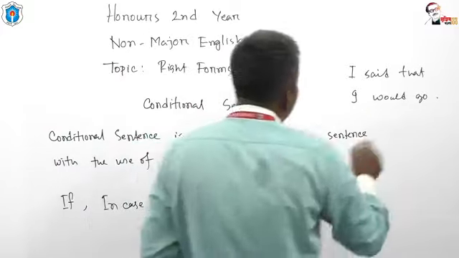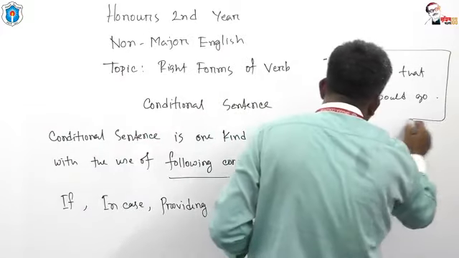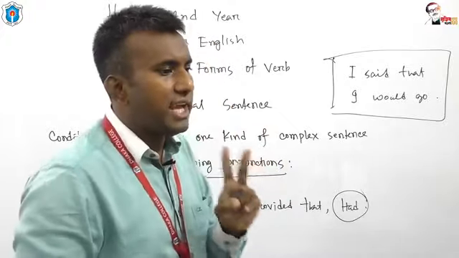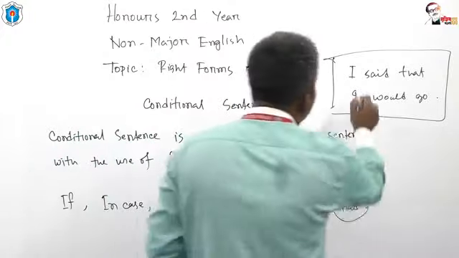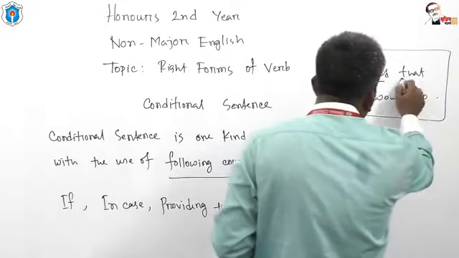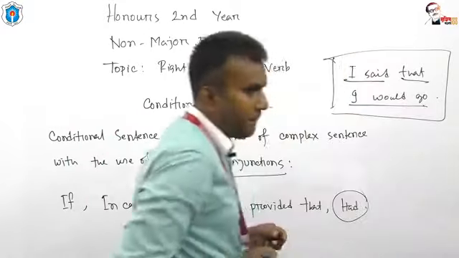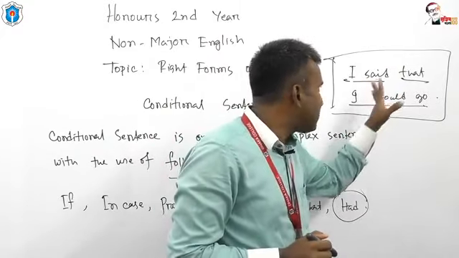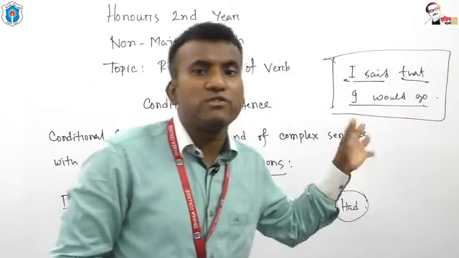Dear students, this is a sentence, okay? And in this sentence, there are actually two parts. I said is the first part, and that I would go is the second part used in the sentence.